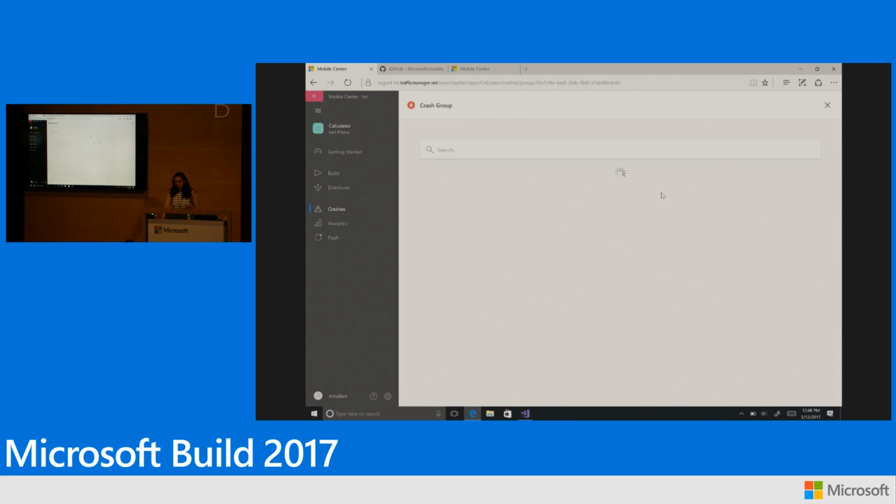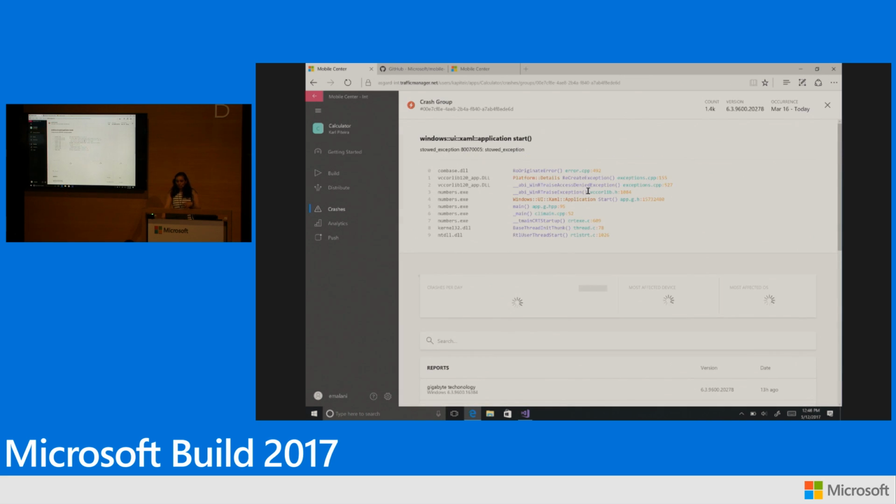If you want to drill more, you can click on a particular crash group, and we'll exactly show you the line number, method name, file name, as well as the accurate stack trace that will help you identify the issue and resolve it in your app. And again, this service is coming directly from HockeyApp. So if you have been using HockeyApp crash reporting in your application, Mobile Center is really the next. It's evolving off that service.